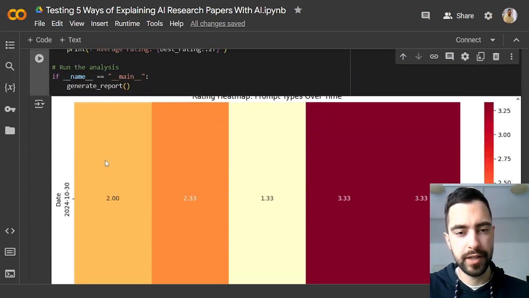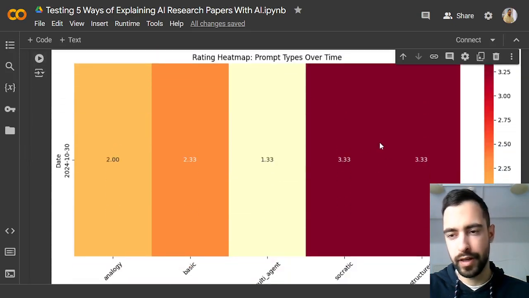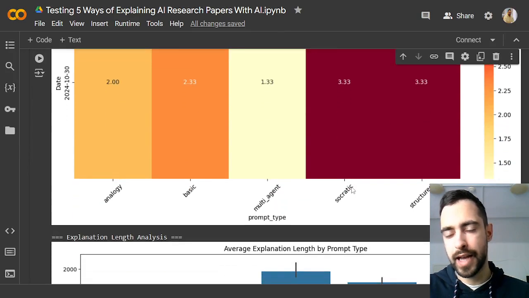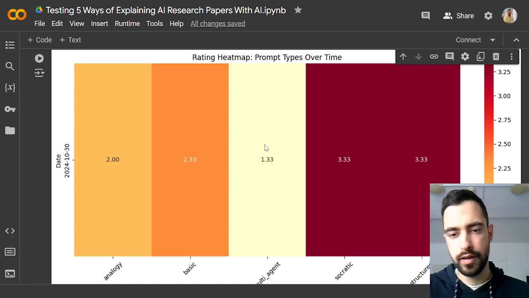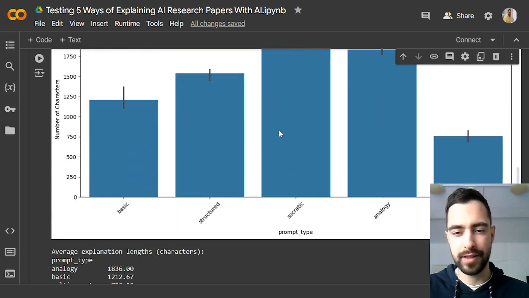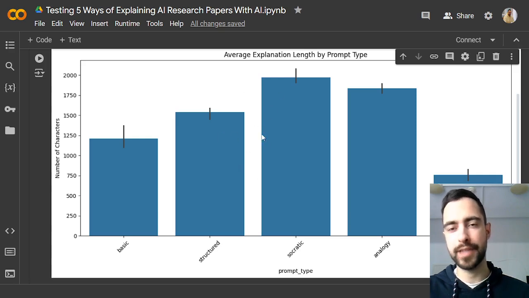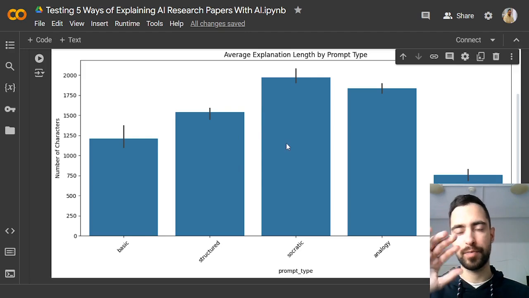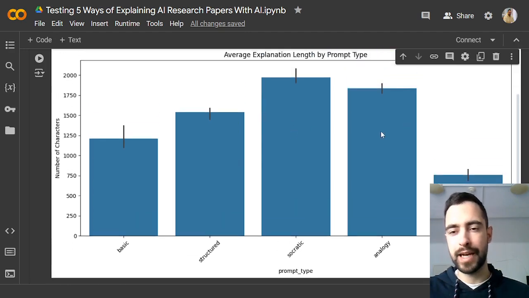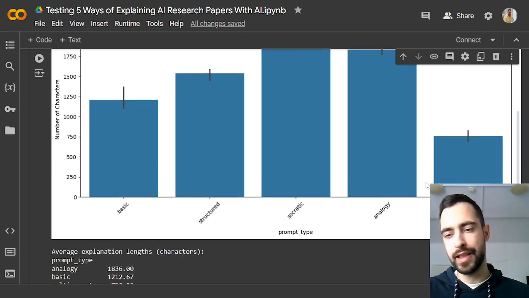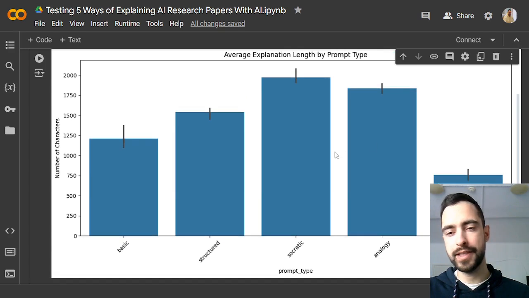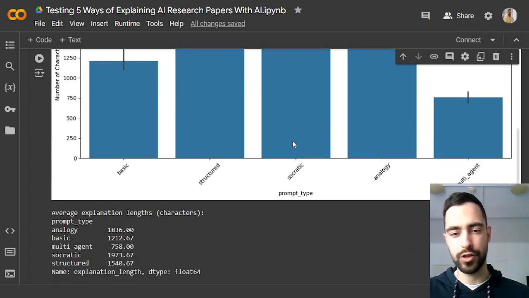We also got here the rating heat map. So the red ones are the highest scored ones. And then white is the lowest score. And we also have character response length. So Socratic and structured have high length and also get high score. So maybe there is a correlation between high length of the response and high score. But analogy got a lot lower score and it has high length, so. And then multi-agent also in basic. So there is a correlation between length and high score, I think.